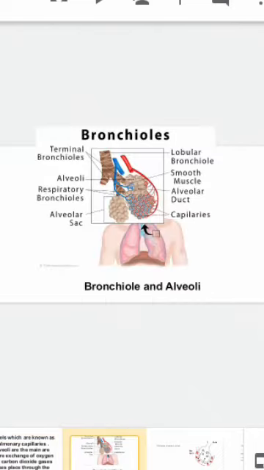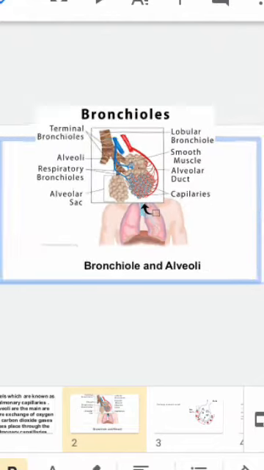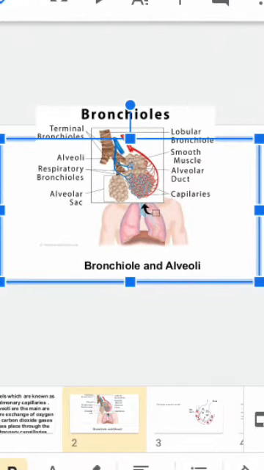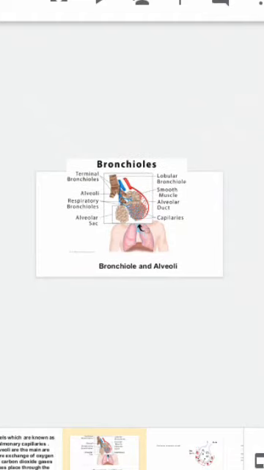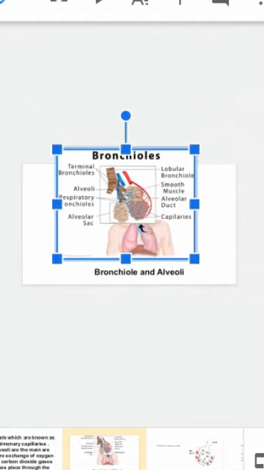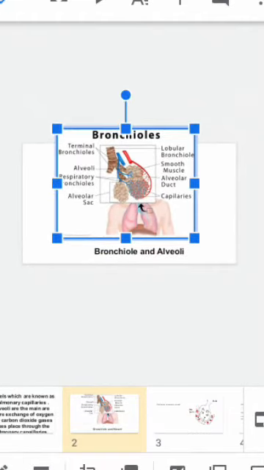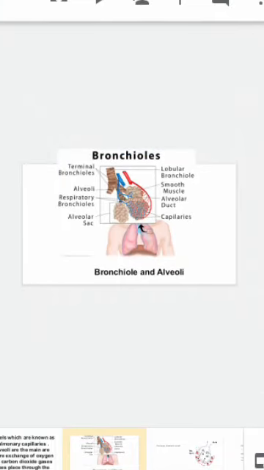This is the structure of bronchiole and alveoli. Look students. Bronchiole and alveoli.